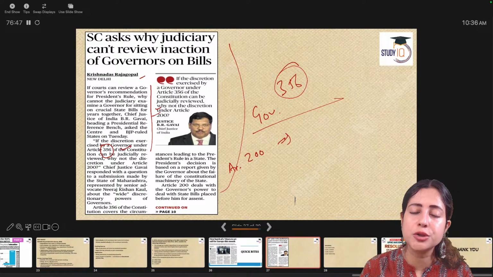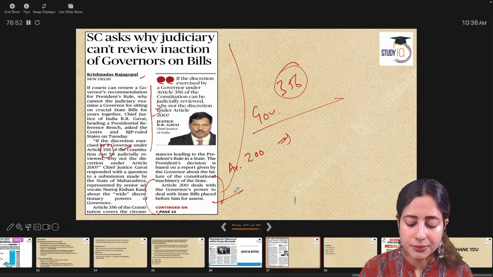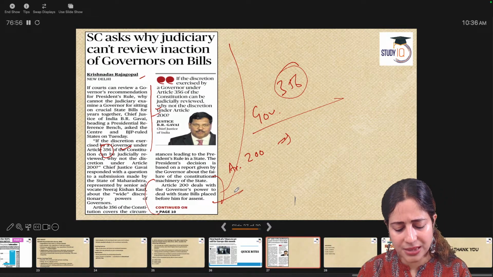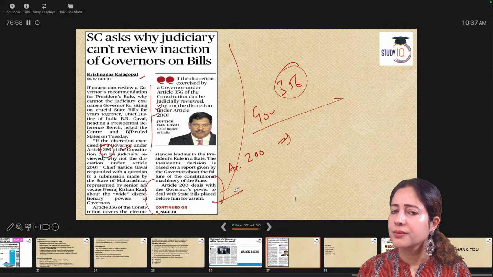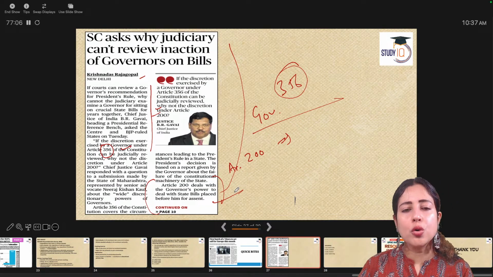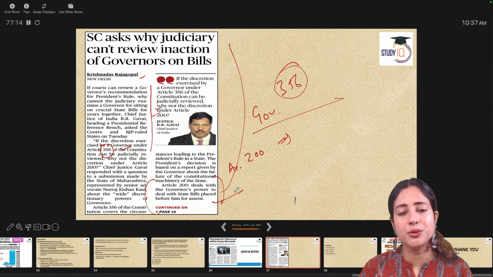Article 200 is also being mentioned here, which deals with governor's power to deal with state bills in front of him, whether say yes, whether say no. So that is also under question today. Can the Supreme Court interfere? Yes or no? What do you think the Supreme Court should do? Is it okay to open Articles 200 and 356 to judicial intervention? Or will it undermine the federal structure of Indian politics? I would love to hear your comments.